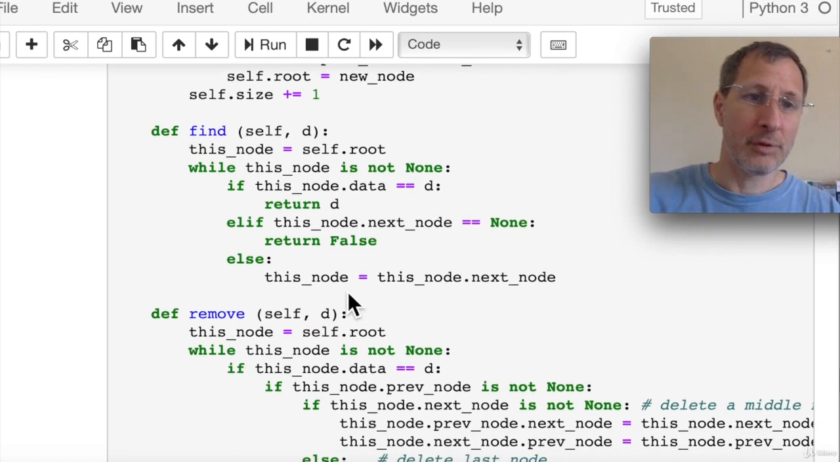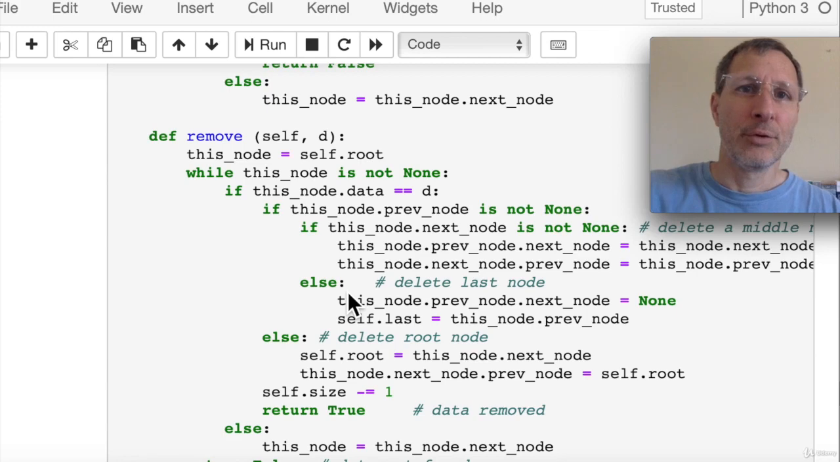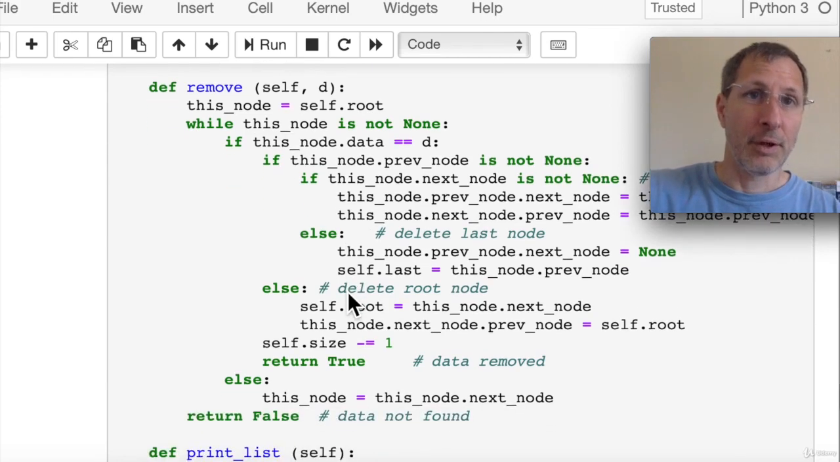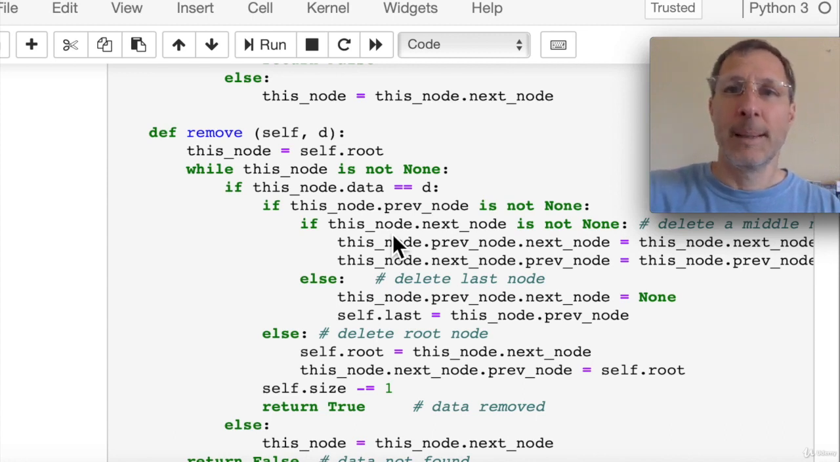The find method works exactly the same as the find method for the standard linked list, so there's really no changes on that. The remove function is a little different. There are 3 possible cases in the remove function, so let's review each one of those. Case number 1, we're trying to delete a middle node. That's this if statement here. So the node is not in either the root or in the last node. That's the standard case that we showed in the slides. So for this, we just do a simple bypass. We bypass the target node by changing the previous node's next pointer and the next node's previous pointer, which is exactly what we're doing here. And we've basically bypassed the target node that we're trying to delete.